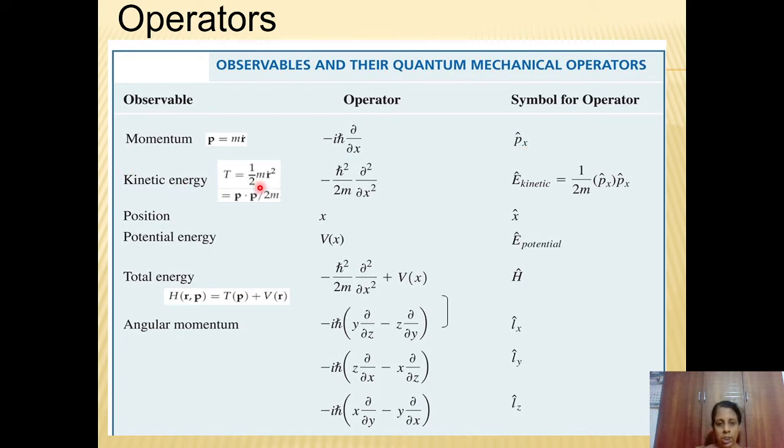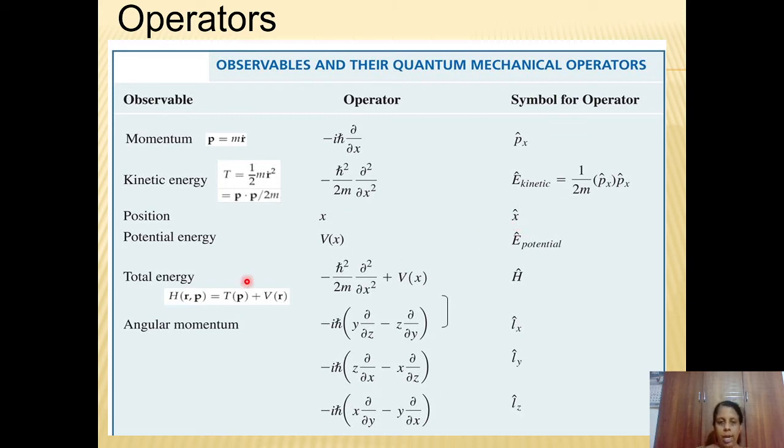Kinetic energy, which is represented by the formula half m v square, has its own operator, and the symbol of the operator is E cap kinetic. In certain conditions, it will be represented as capital T cap also. Then the position of the object is represented as x, and its operator by the symbol x cap.